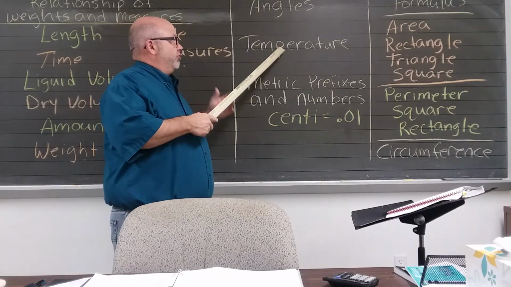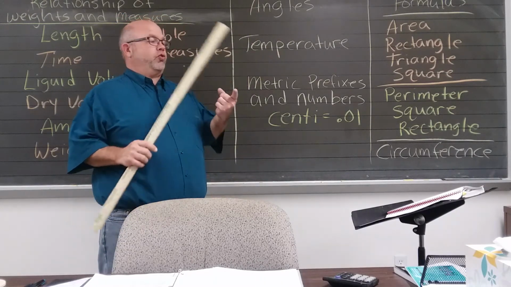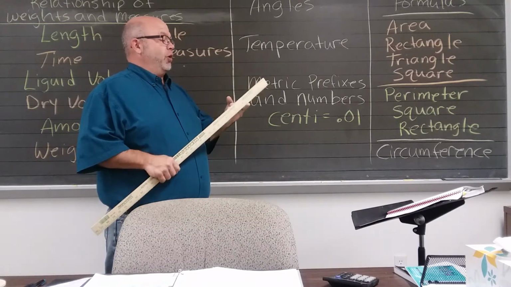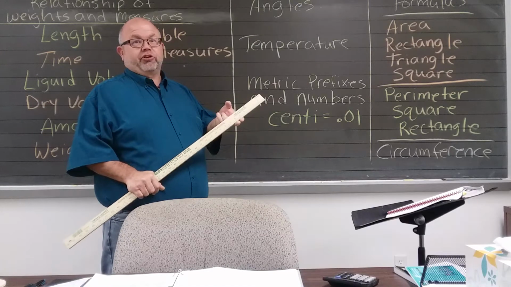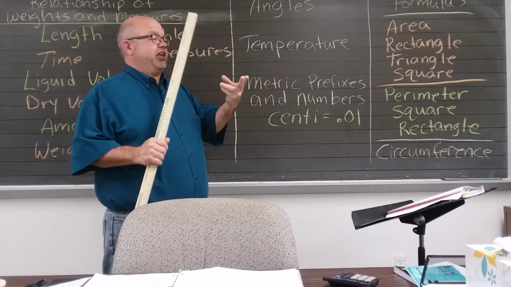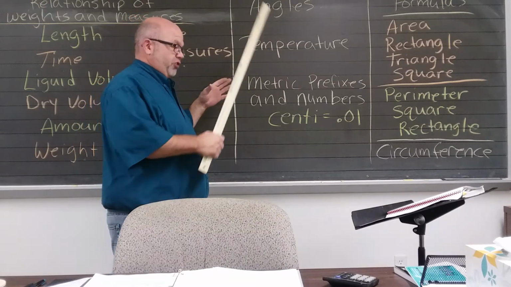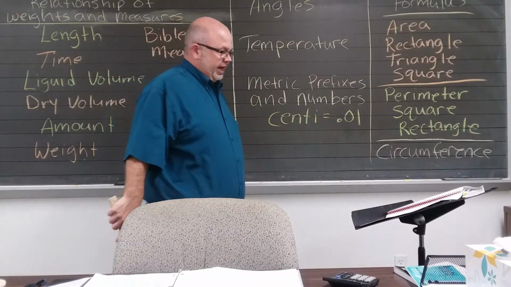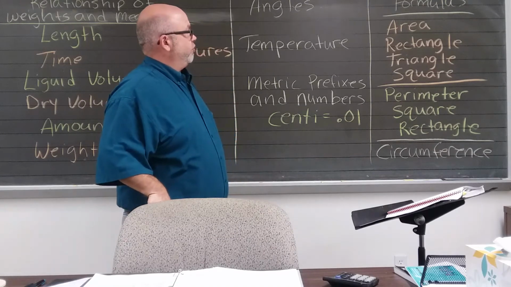Your temperatures. Know the boiling point of water, normal body temperature, and the freezing point of water. Know those, the Celsius and the Fahrenheit temperature. All of this stuff is on page 348, except for these formulas then.